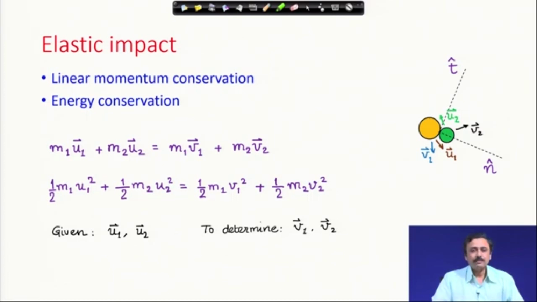Now, in this particular situation that we are going to analyze, we are given u1 and u2, the incoming velocities of the two particles. We have to determine v1 and v2. In this particular situation that I have drawn, we have two velocity components along n and t, and therefore, we have 4 unknowns. v1 and v2 will have 2 components each. So, there are 4 scalar unknowns.